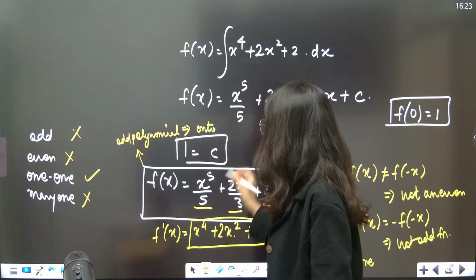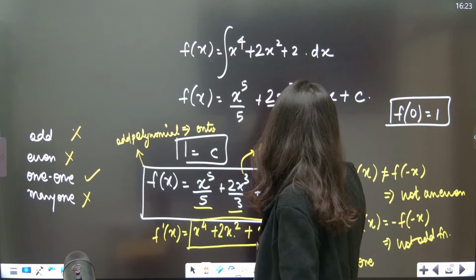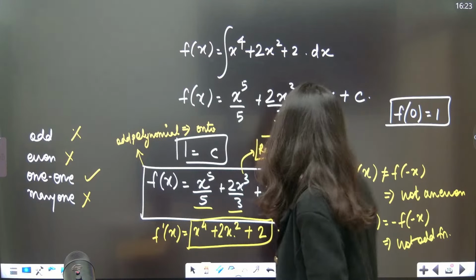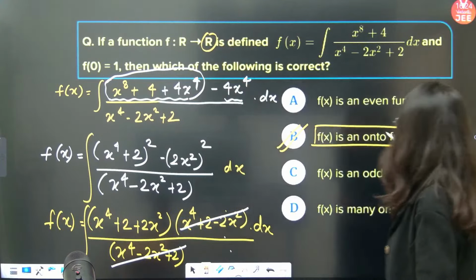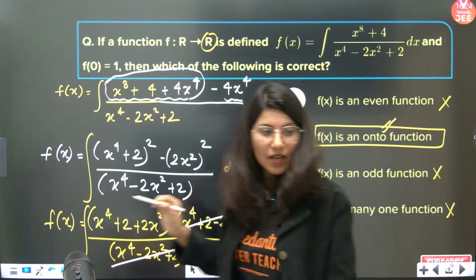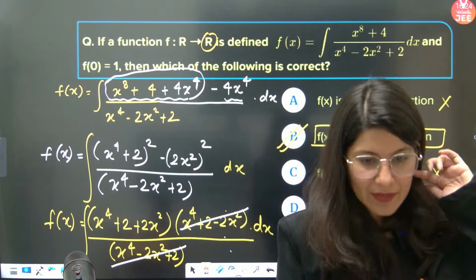Basically what I'm trying to say is the range of this function is all real. If the range is all real, and the codomain is also all real, then definitely this function will be an onto function. Did you get it? How did we find that this function is onto function?